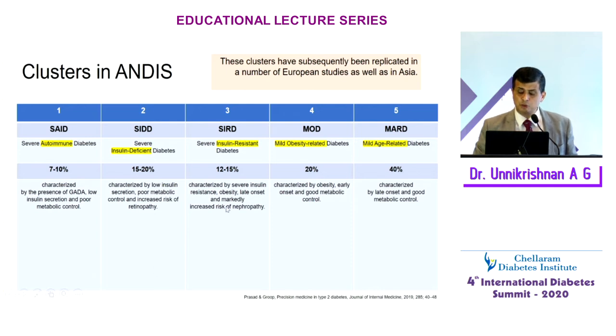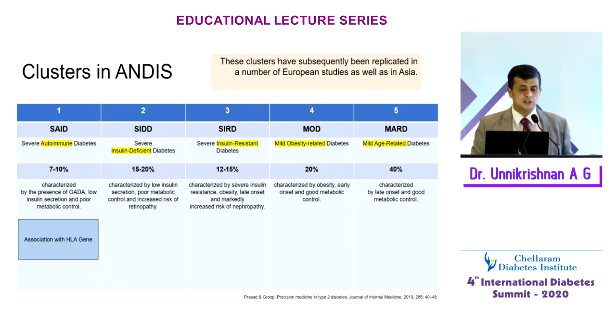Then you have severe insulin resistant diabetes, classical type 2, but maybe with an increased risk of nephropathy. And then you have MOD and MARD, mild obesity related and mild age related diabetes. Haven't we seen patients, when I ask, do you have a family member with diabetes? The patient will say, I got diabetes just now, but my father got it in old age. Like I developed diabetes now, but my father developed it when he was 70 or 80 years old. So we often see patients saying that. I don't know if mild age-related diabetes is so mild, but nevertheless it's worth looking at.